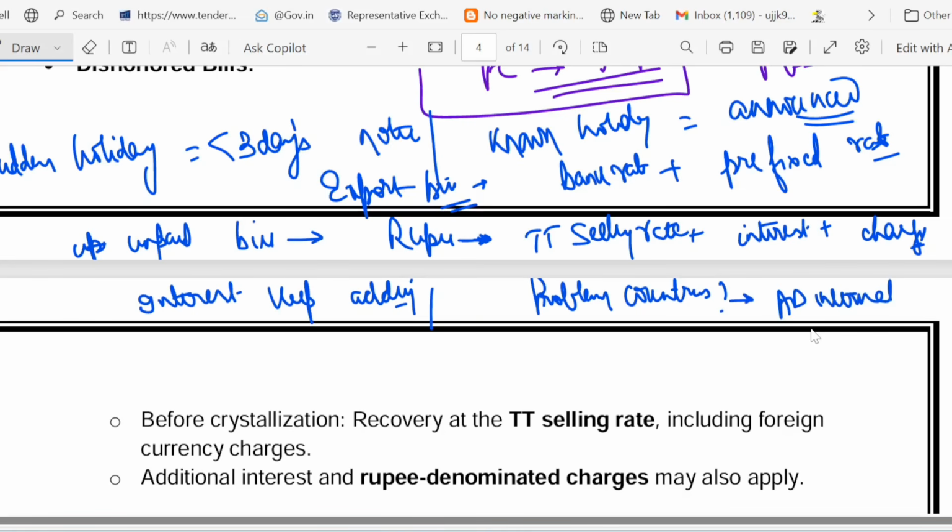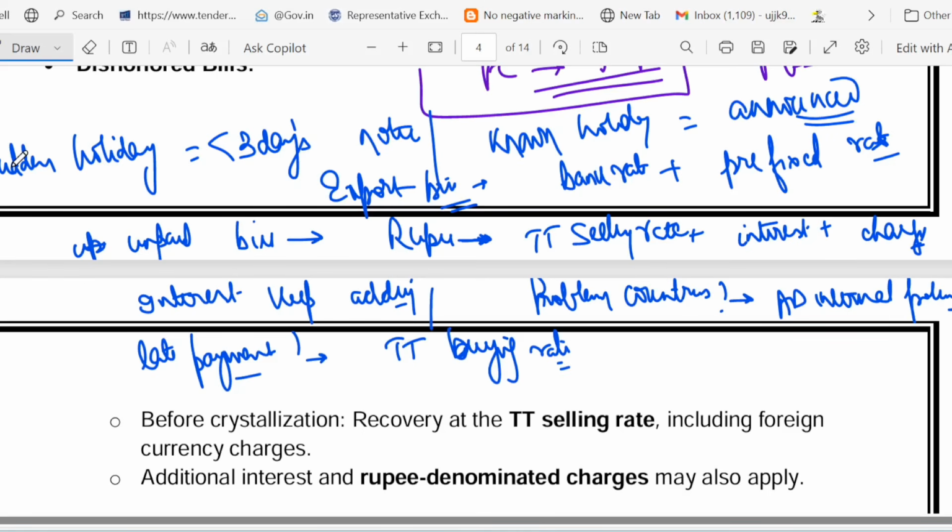In that case, internal policy has to be applied. And lastly, we talked about late payment. Late payment is always adjusted at the TT buying rate. Remember, late payment is always adjusted at the TT buying rate. So these are the points which we have just covered: problem country, late payment, unpaid bill, sudden holiday.